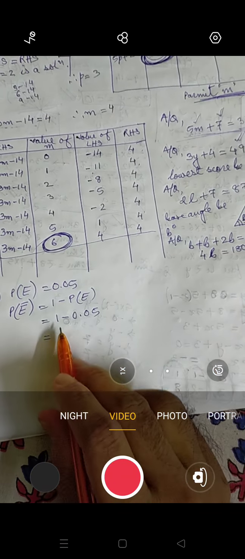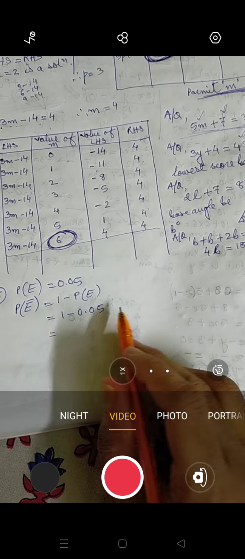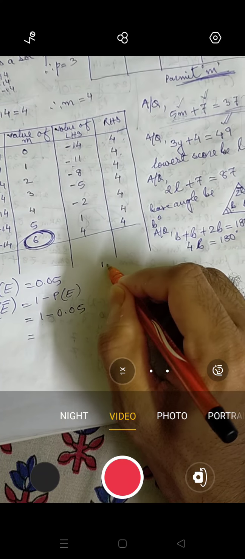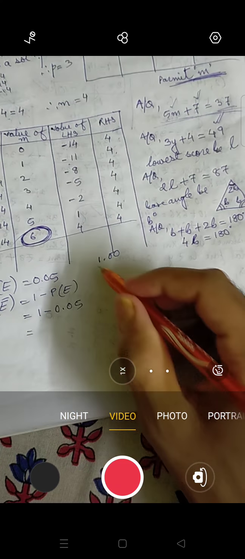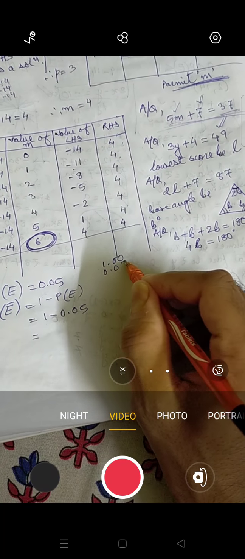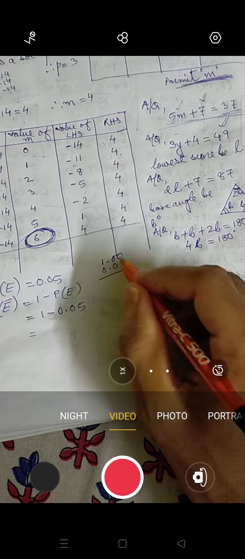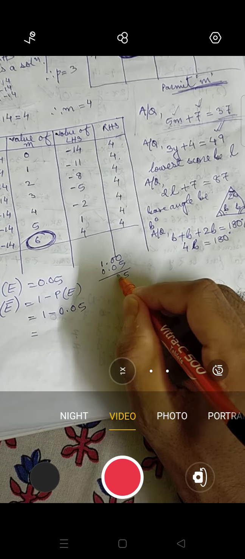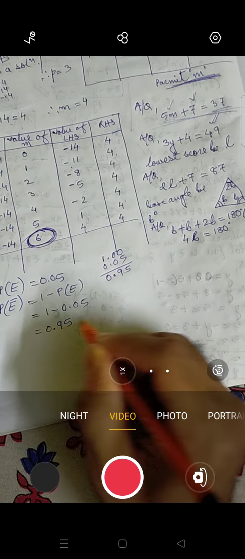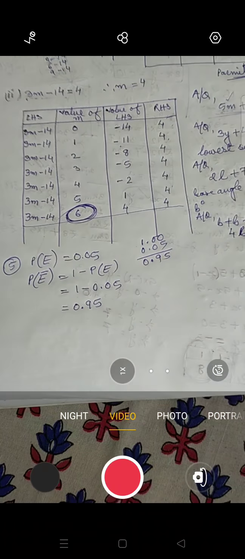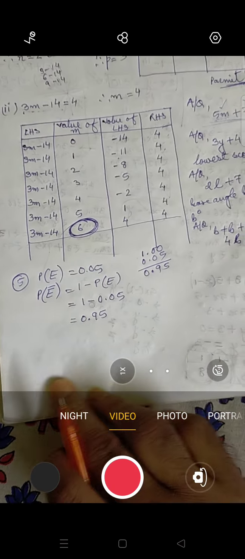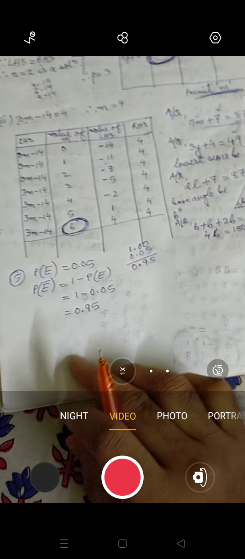This is 1 and this is 0.05. So 1 can be written as 1.00 and this can be written as 0.05. Now you can subtract. So you will get 0.95. So this is your answer. That means the probability of not getting an event is 0.95. Is it clear?